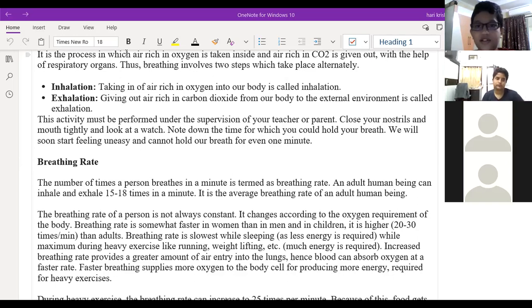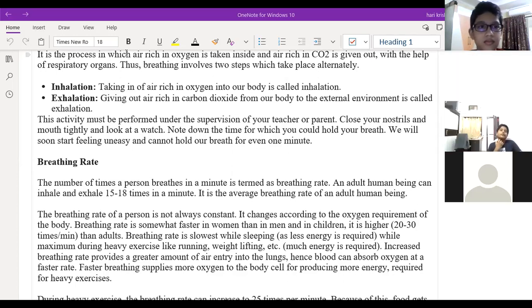Sir, is it anaerobic or aerobic? Anaerobic. Okay, first tell me what is the anaerobic respiration definition? Sir, it is a respiration which happens without the presence of oxygen. Sir, 2. Very good, 2. Go ahead.